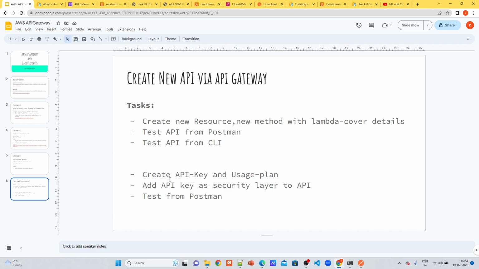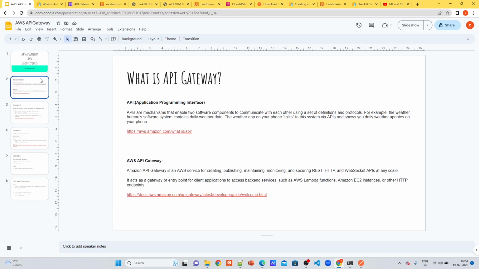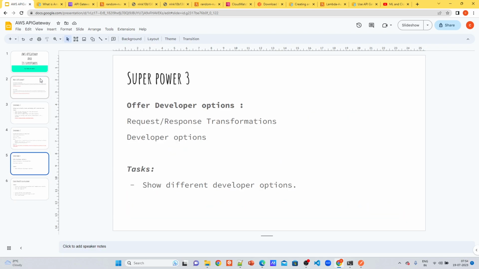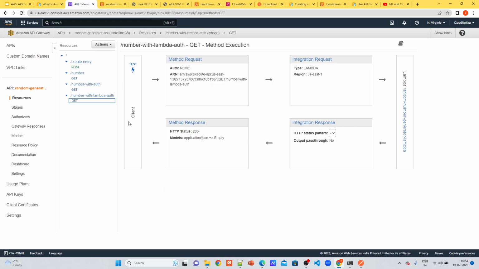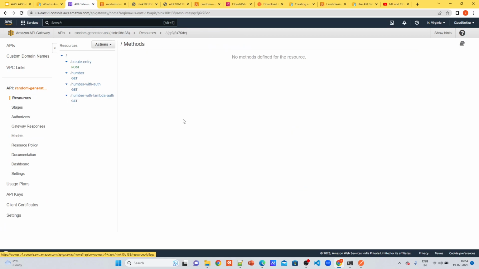Now I will be creating an API, an API key and usage plan, and I will add the API key as a security layer and test from Postman. So all the things we have learned from these above 4 slides, I will be talking about now in the practical mode. So without delay, let's get into it.